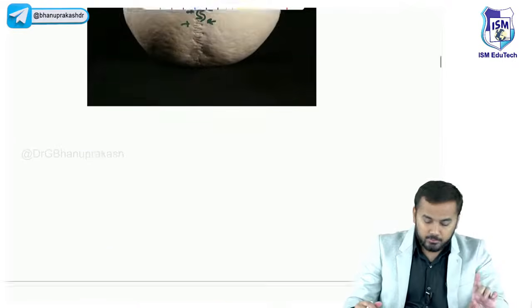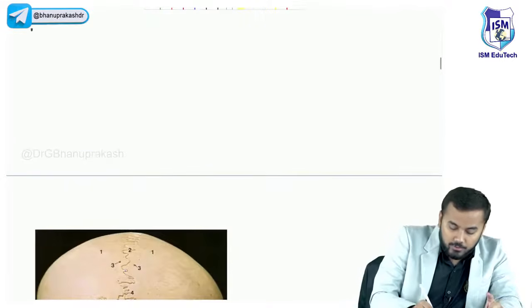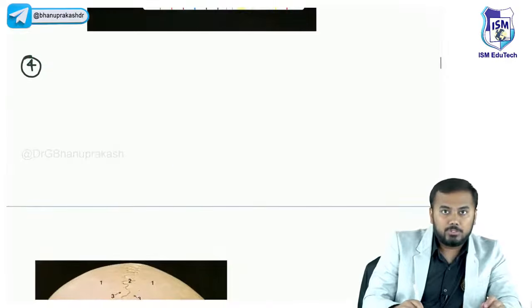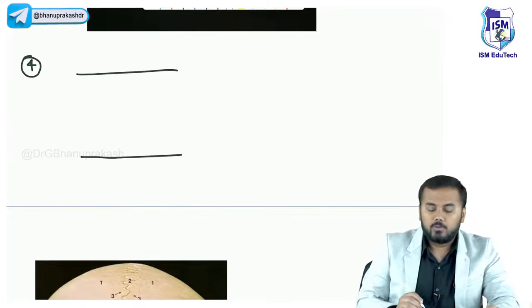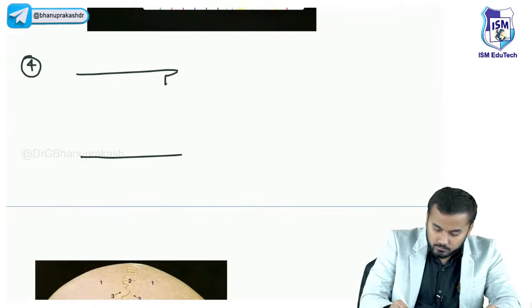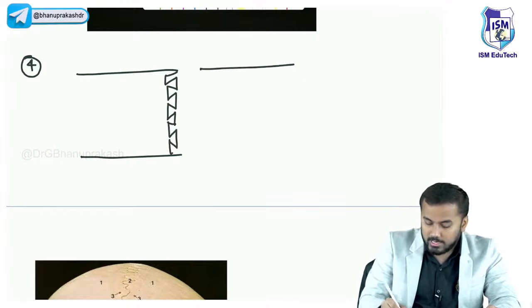And the last type of suture we will be discussing now, the fourth important and the last type of suture, very important. Just look here. This is one bone. Now just look at the joint surface of the bone. Okay, this is another bone.